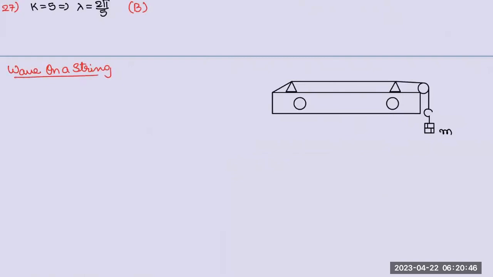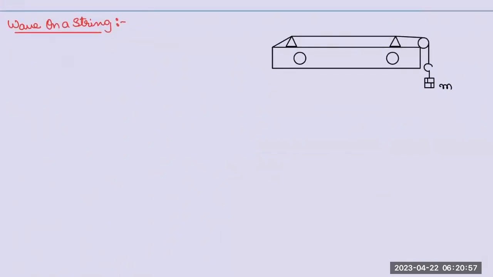Sir, up to now, what we discussed is not wave on a string. Kana, that is a transverse wave. And wave on a string is a transverse wave. So I can say wave on a string is a subset of what? Transverse wave. That's the first thing you need to understand.